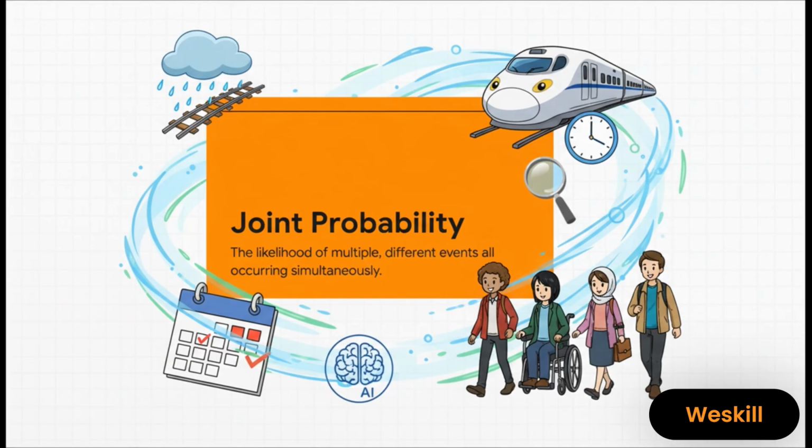So by putting all these pieces together, the map and the rulebooks, the network can figure out what's called the joint probability. That's just a fancy term for the odds of a whole chain of events happening together. For instance, what's the probability of light rain, no track maintenance, the train being on time, and you successfully making your appointment? The AI can actually compute the chance of that whole scenario playing out.